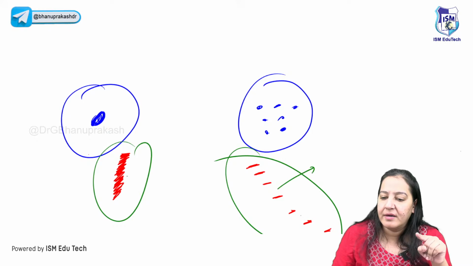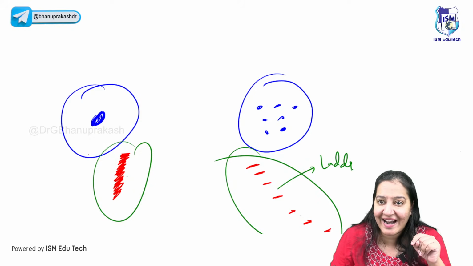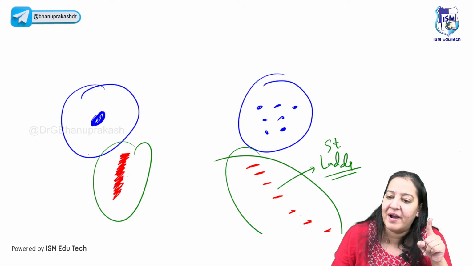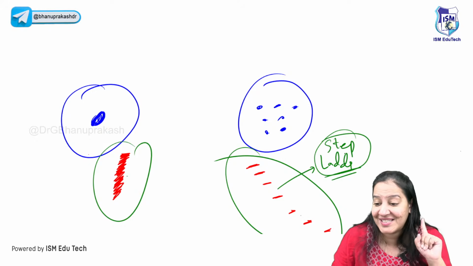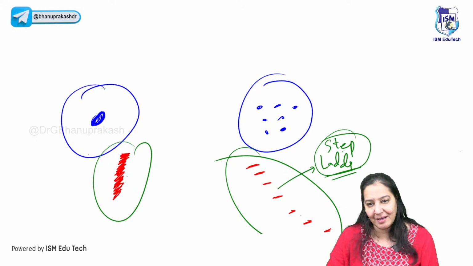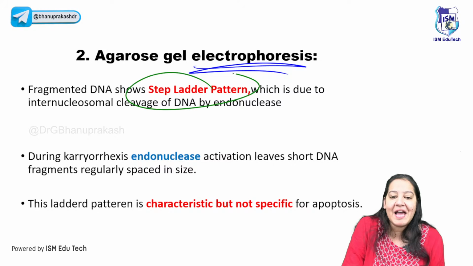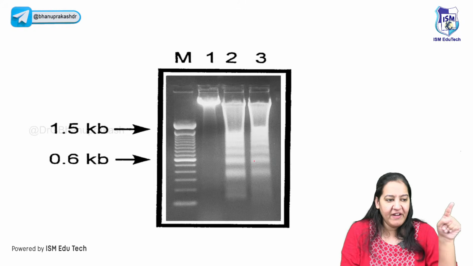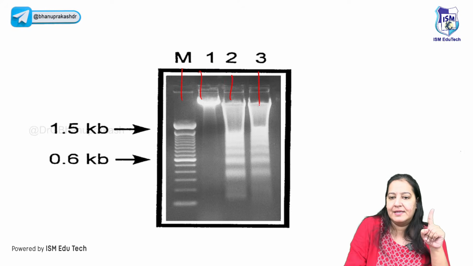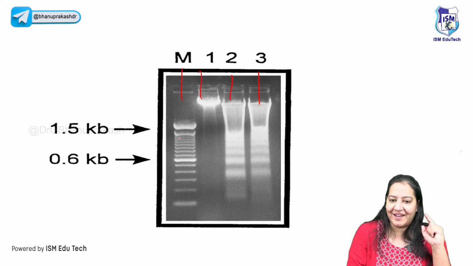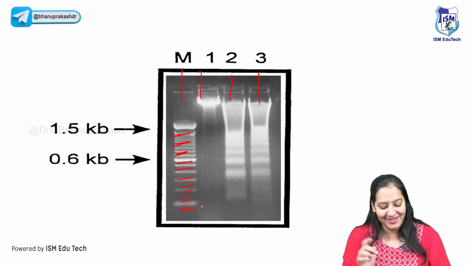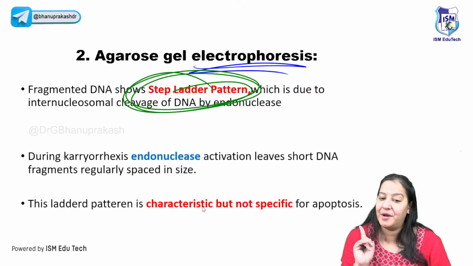Give me a thumbs up. Now this pattern is looking like a ladder. You know what is a ladder? In Hindi we say seedhi. It looks like a ladder. So this is known as step ladder arrangement. It's an MCQ. Step ladder arrangement. Give me a thumbs up. Yes, so there is step ladder arrangement because of the karyorrhexis. Can you identify which among the following 4 cells, 1, 2, 3, 4, is apoptotic? I guess this one is apoptotic. I can see a step ladder pattern. Say yes. So this is the peculiar step ladder pattern in apoptosis.